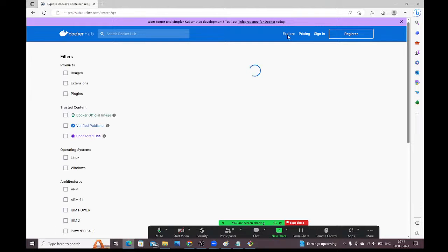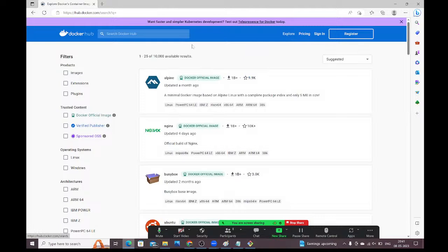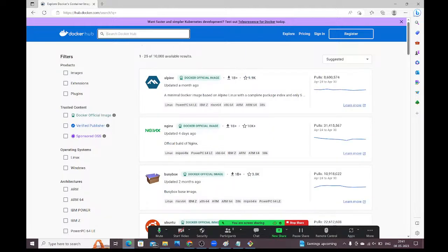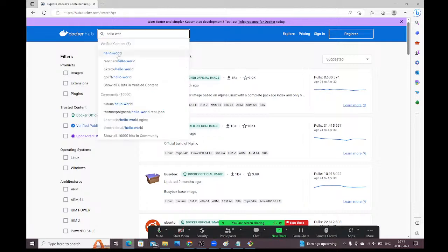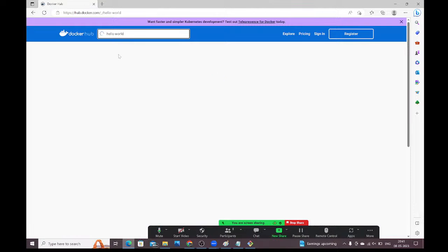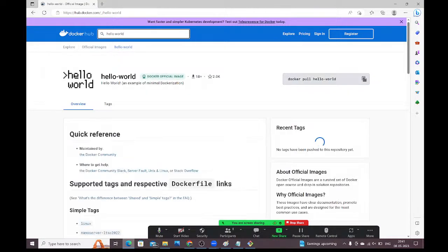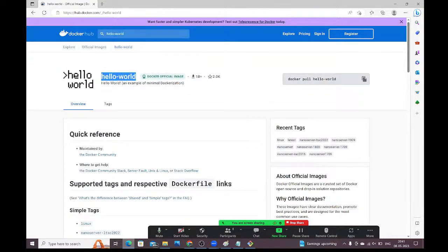First let me take one hello world image. Here we have one image which is hello world. See, this hello world image is available, this is the simple hello world image. I want to pull this hello world image from the Docker Hub.